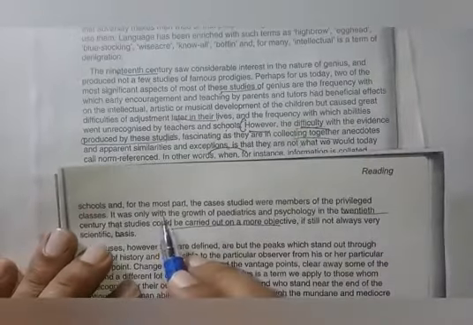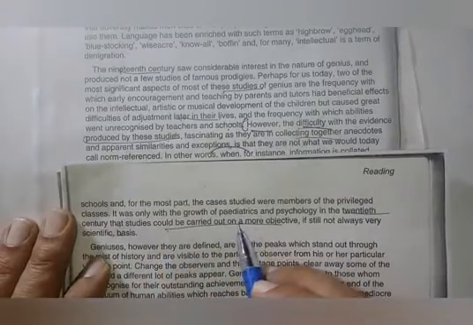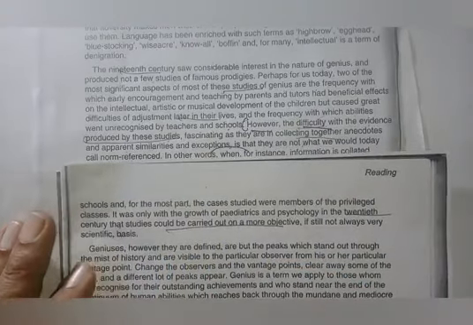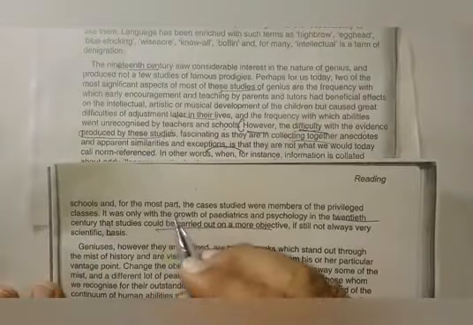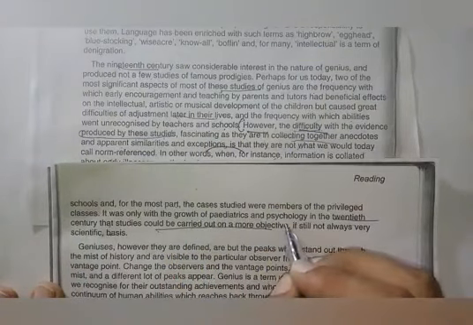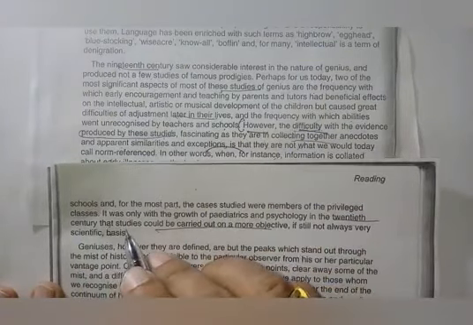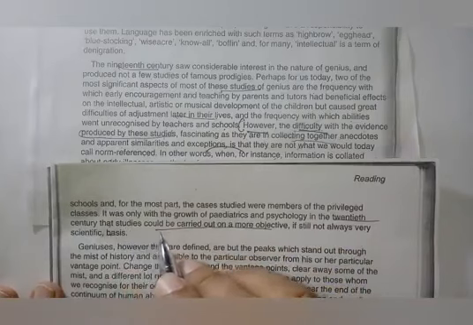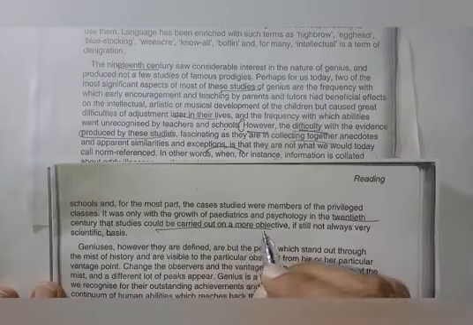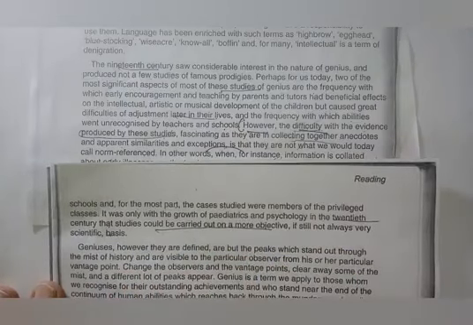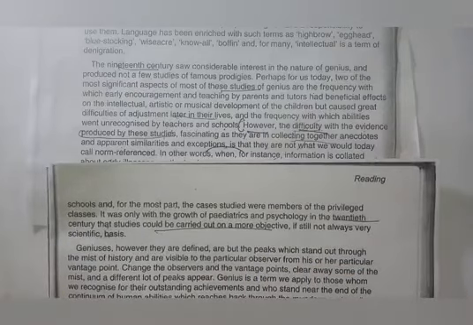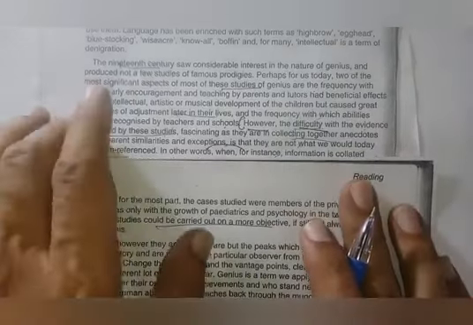He said it was only with the growth of pediatrics and psychology in the 20th century that studies could be carried out on a more objective, if still not always very scientific, basis.